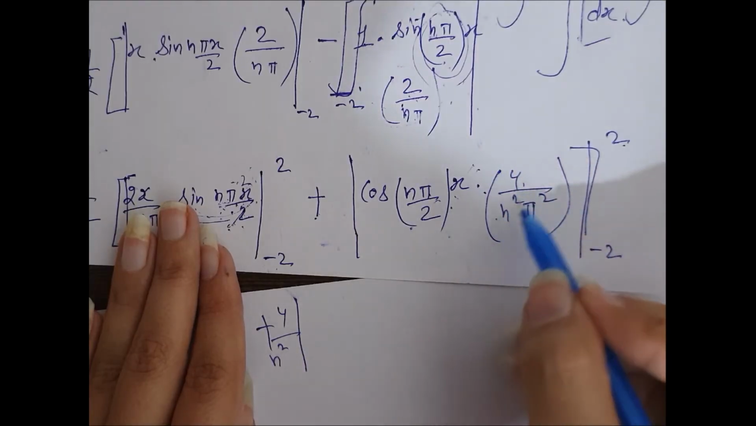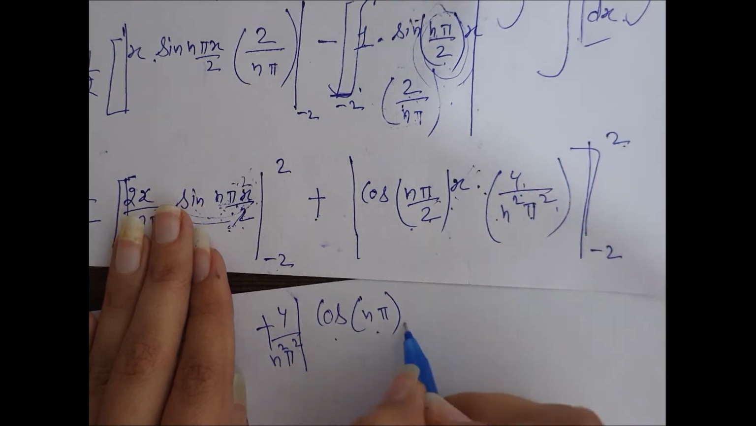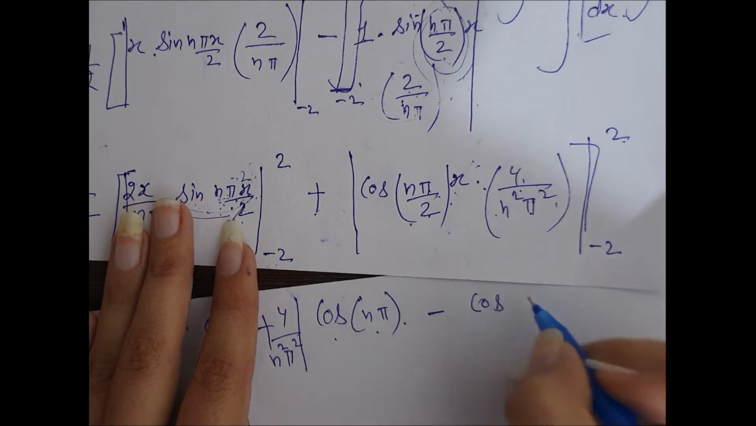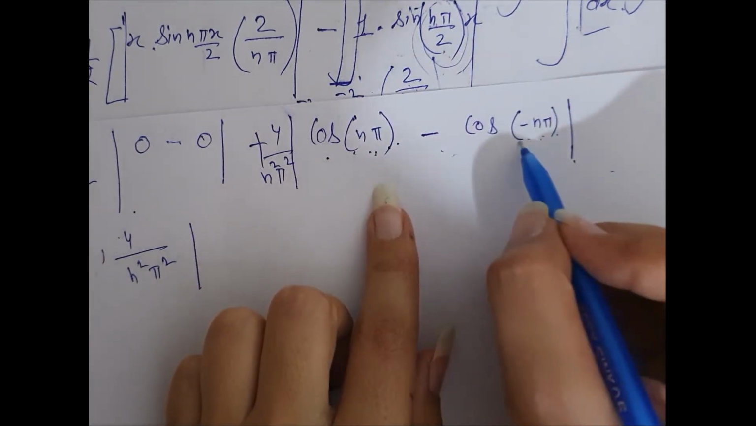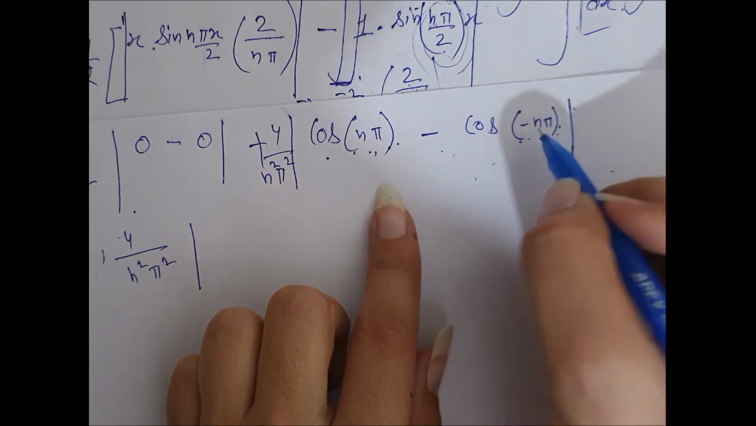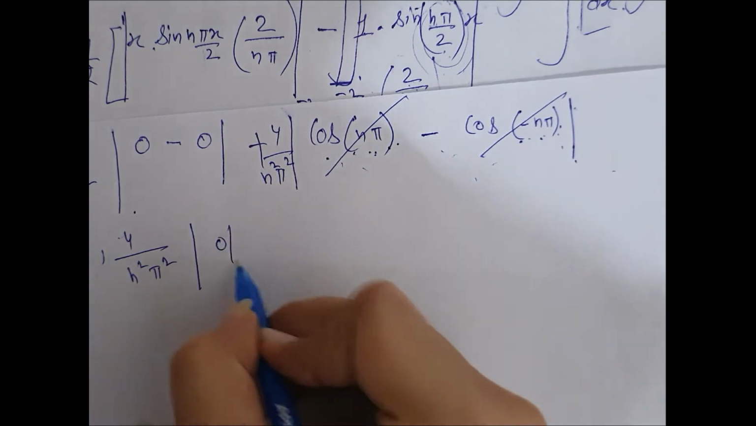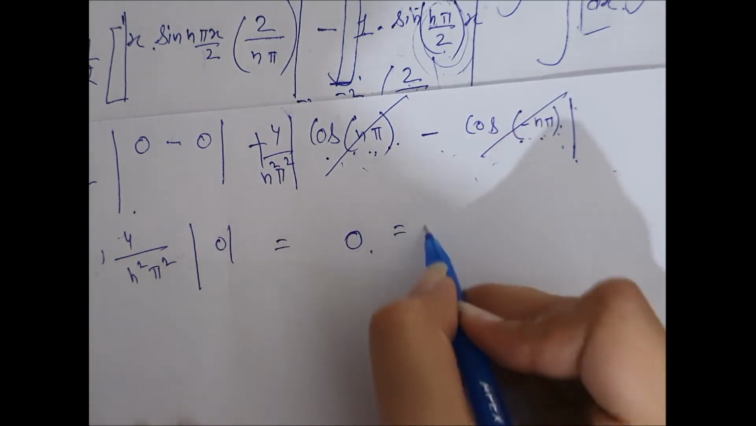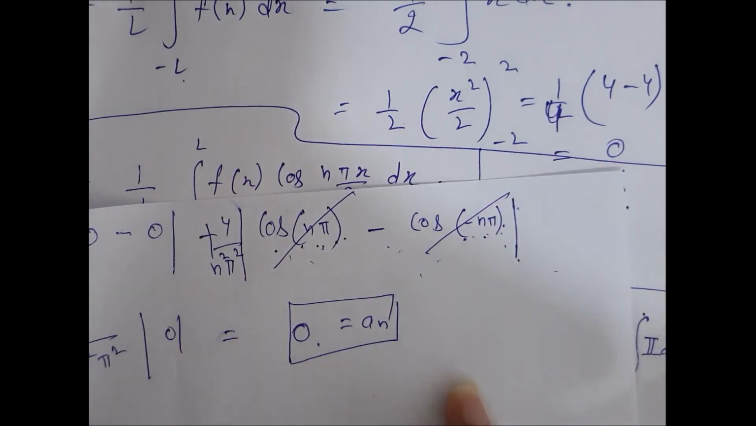Take 4 upon n square pi square common. The 2 will get cancelled. Cos n pi minus cos minus n pi. Here cos n pi minus cos minus n pi, both will get cancelled because both are same. So we will get 0. An comes out to be 0. A naught was 0, an is equal to 0.